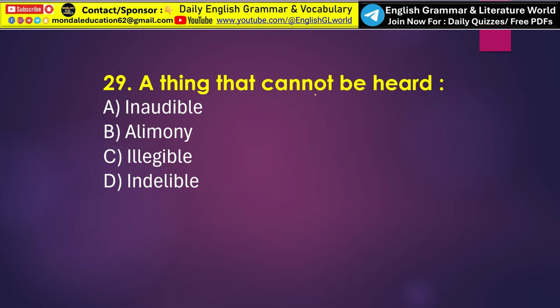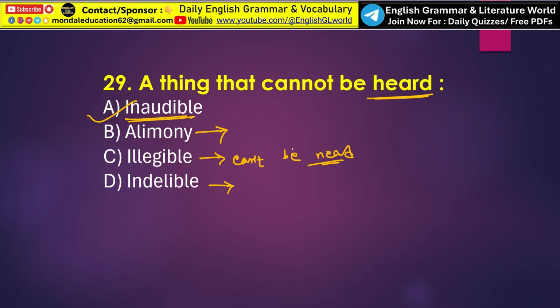Next, a thing that cannot be heard. So what is the right one word substitution? That is called option A, inaudible. Understand? Now what is alimony? Alimony means financial support paid to a former husband or wife after divorce. The word illegible means cannot be read. That is called illegible.